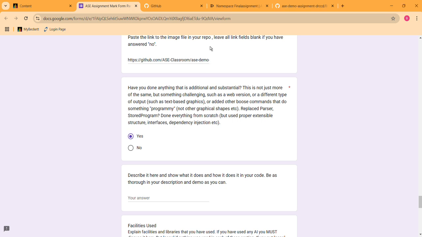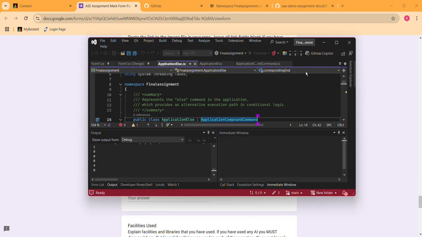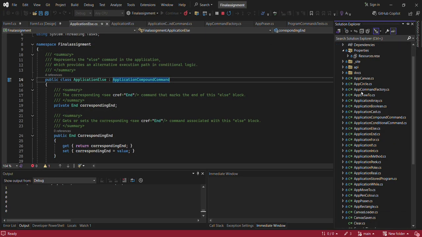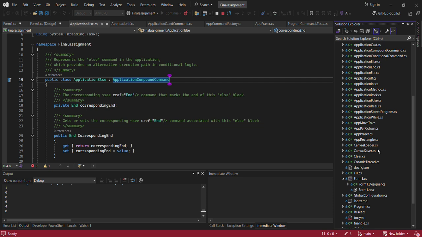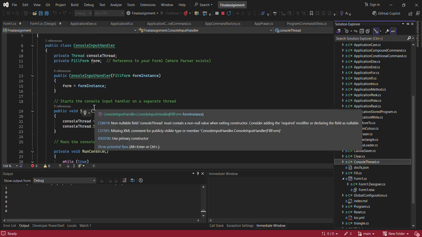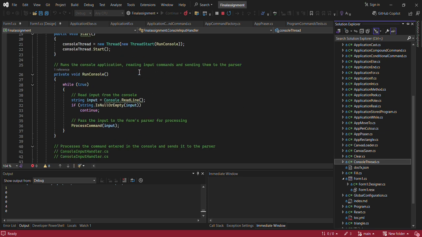I have used console using multi-threading to ensure it operates independently. I use the background thread in the console environment class by initializing a thread object and starting it with the run console method. This thread continuously reads user commands from the console using Console.ReadLine.